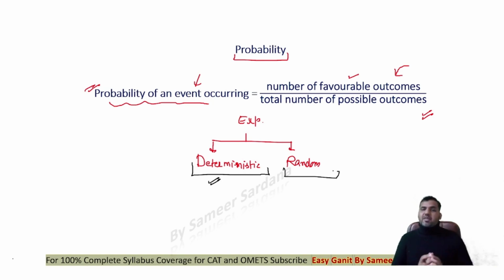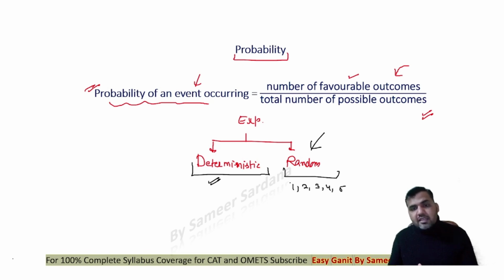But in the random experiment, we do not know the exact outcome. We only know the possible outcomes. So in a random experiment, only possible outcomes are known. That experiment is called a random experiment. And all questions of probability come from the random experiment. For example, when I throw a dice, I know that my possible outcomes will be 1, 2, 3, 4, 5, 6. And these possible outcomes will be called my total sample space. The set of all possible outcomes is called the total sample space.